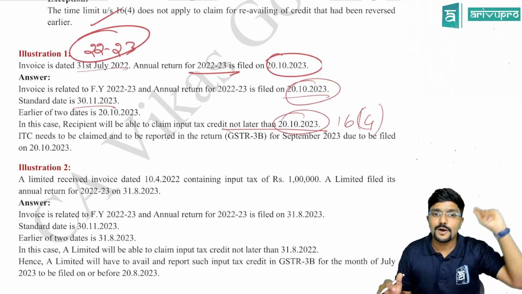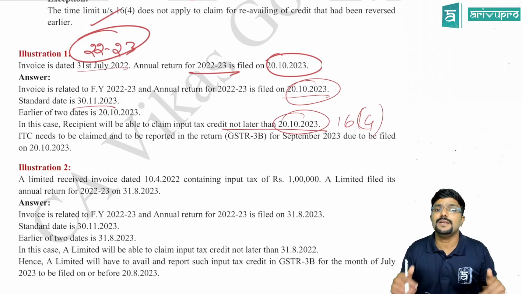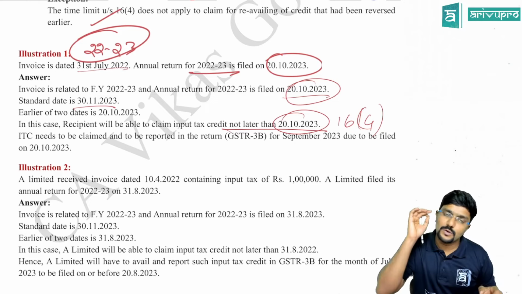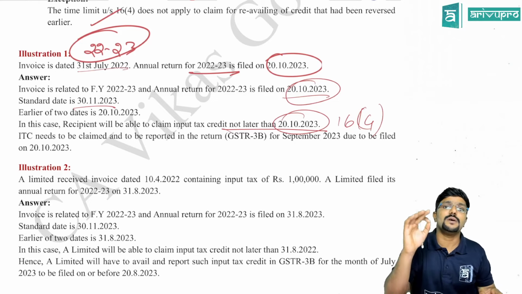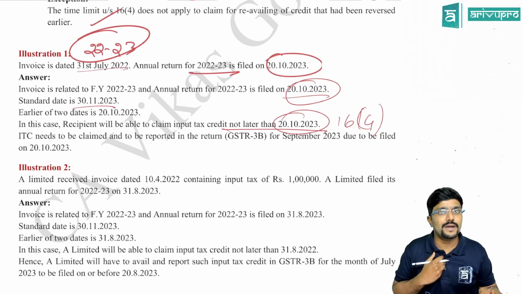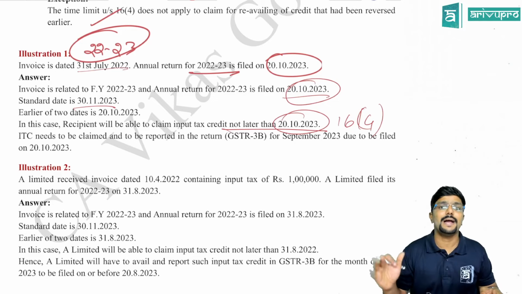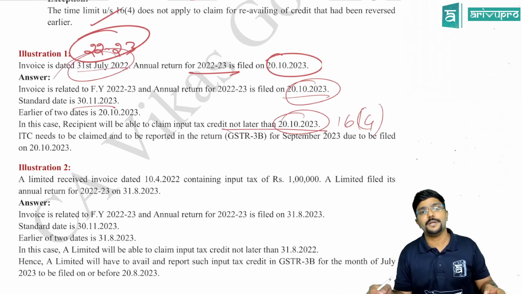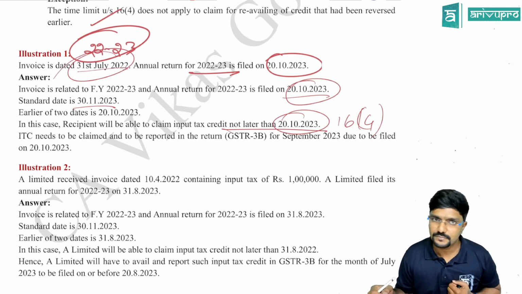So now for September 2023, when will I file GSTR 3B? On or before 20th October. So for September, whatever GSTR 3B I file on or before 20th October, I have to claim this credit for the invoice relating to July 2022. Maximum time limit, guys.